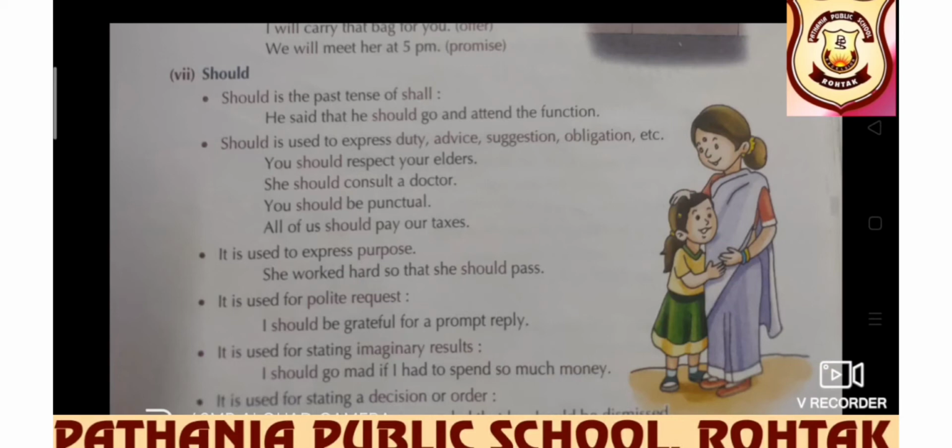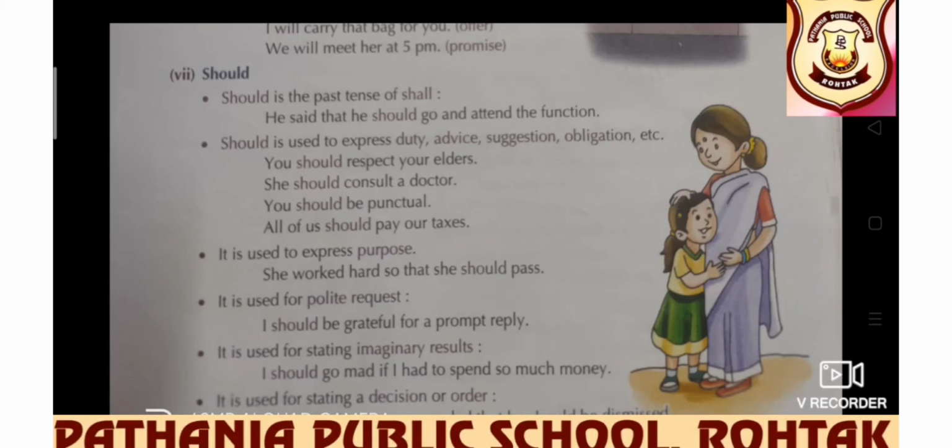It is used for stating imaginary result. I should go mad if I had to spend so much money. I should get ill if I eat junk food. So for imaginary result also should is used.